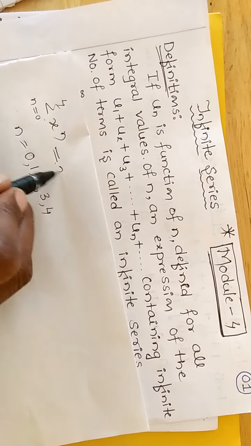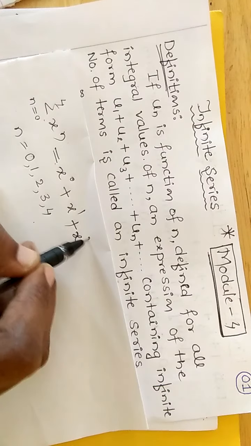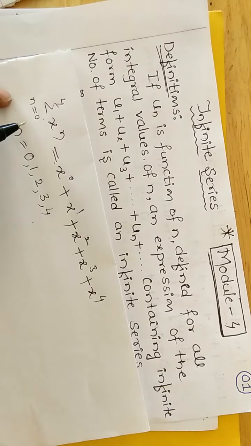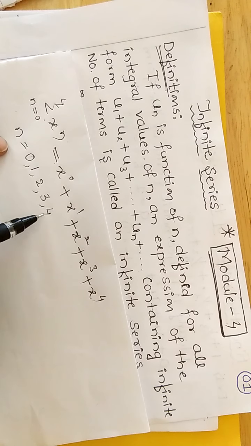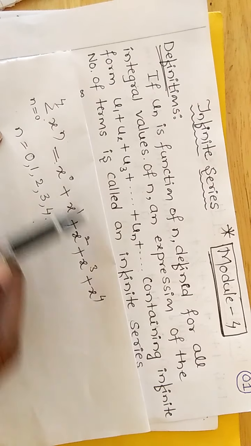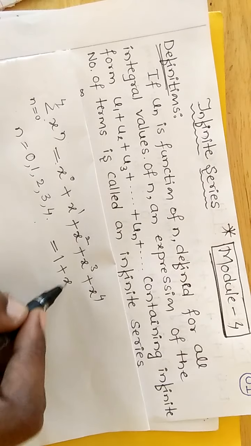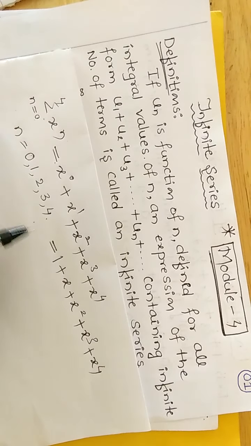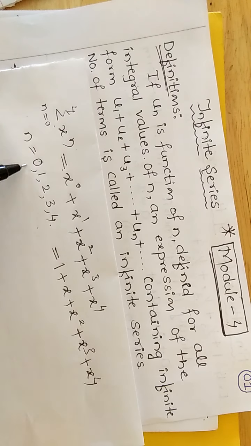Put n equal to 0, x raised to 0 plus x raised to 1 plus x square plus x cube plus x4. Initial value n is equal to 0 and final value n is equal to 4. Then we get the series combination. So x raised to 0 is 1, 1 plus x plus x square plus x cube plus x raised to 4. Yes, it is a finite series. It contains finite number of elements here.